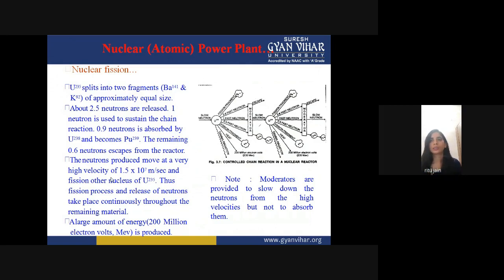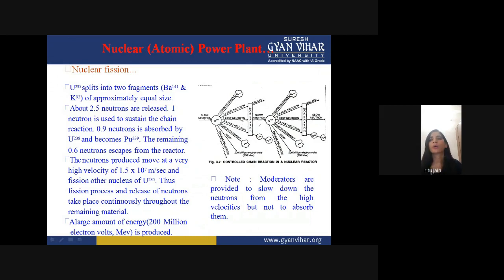Okay, so this is your nuclear fission, where you are taking one uranium, and it is colliding with a neutron, and then it is divided into two parts, releasing a large amount of energy and neutrons. Then these barium and uranium again divide into two parts, which is split into U238 and becomes Pu239. So the chain is in continuous mode, and we use a moderator.